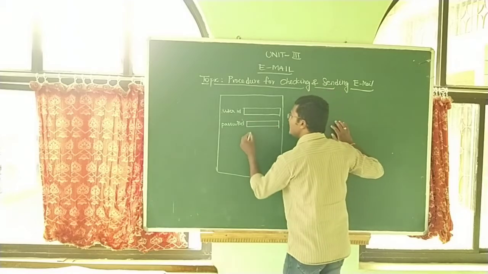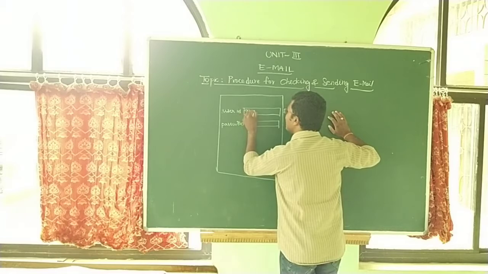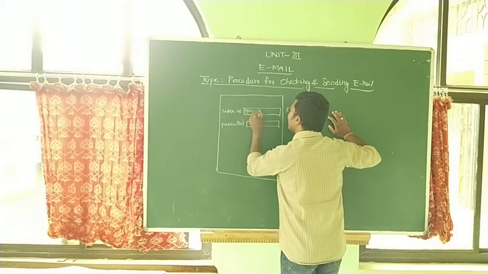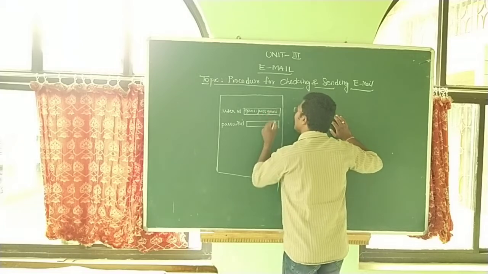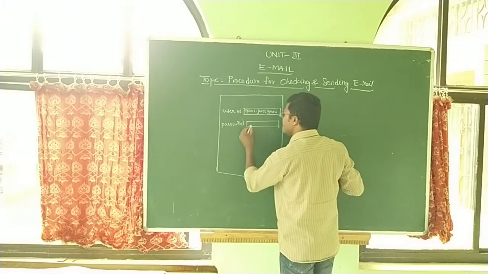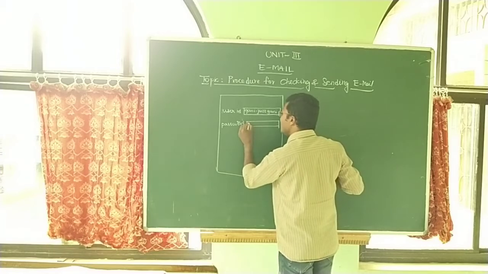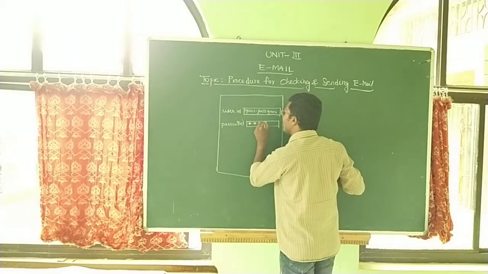After the user ID and password, for example, I entered my user ID. So my user ID is Gani. This is my user ID. And if you type the password in this box, the text is always shown in star format for security purposes.